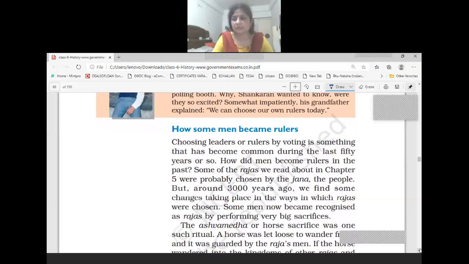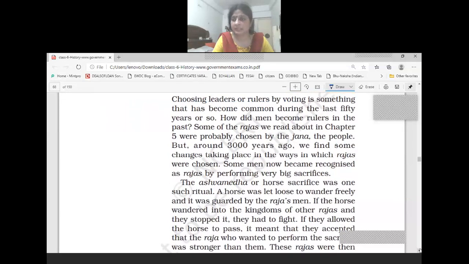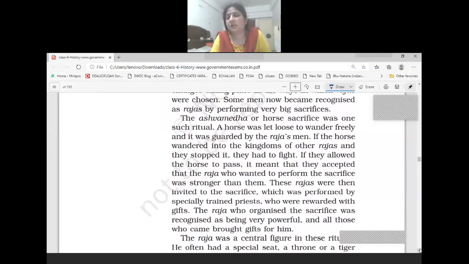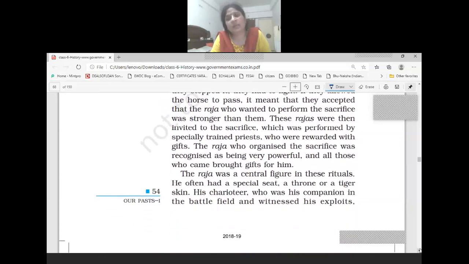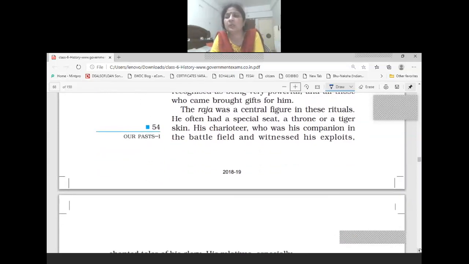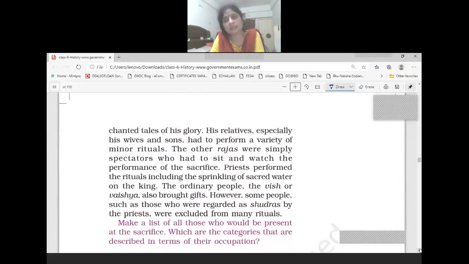We have seen how the Rajas performed big sacrifices like Aswamegha Yagya, or horse sacrifice, in order to become a great Raja, a big Raja. And we have discussed all the rituals performed in this Aswamegha Yagya and how it was done by the king.